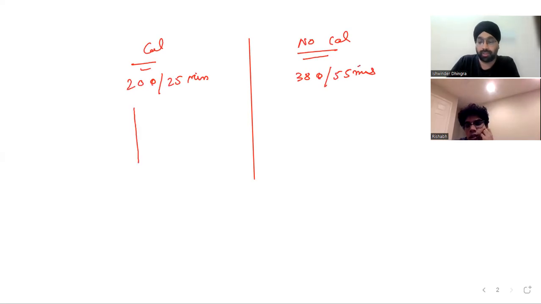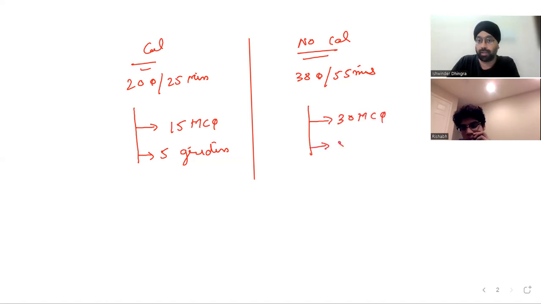In this one, you can expect around 15 MCQs and 5 grid-in questions. I hope you know what grid-in questions are. The grid is available and you have to put your answer. Now, in this one, you have 30 MCQs and 8 grid-in questions. That's the structure of your SAT. Any kind of doubt? No. So, shall we proceed?